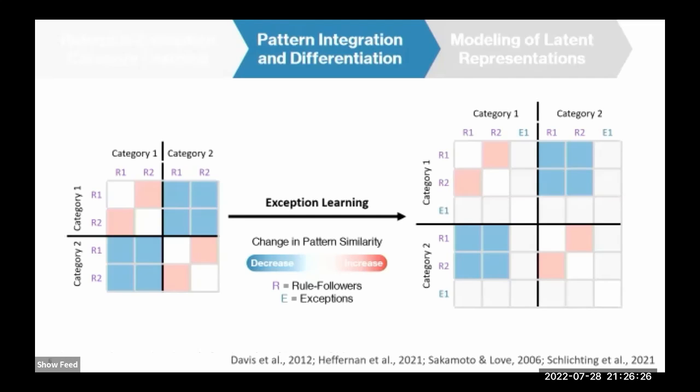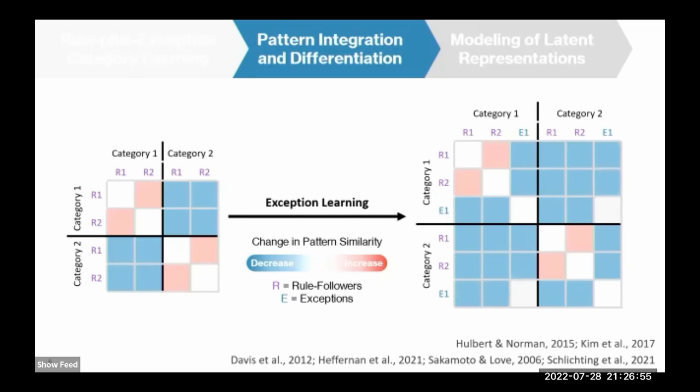When exceptions are introduced to the categories, there can be additional representational shifts. So a combination of neuroimaging, behavioral, and modeling works hint that the human brain can represent exceptions distinctively from the rule followers. Specifically, the brain may differentiate exceptions from rule followers in the same categories instead of integrating all the perceptually inconsistent members together. Also, exceptions can be differentiated from perceptually similar rule followers in the competing categories to avoid confusion.